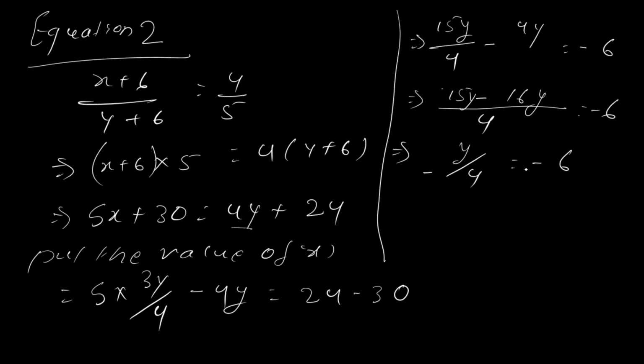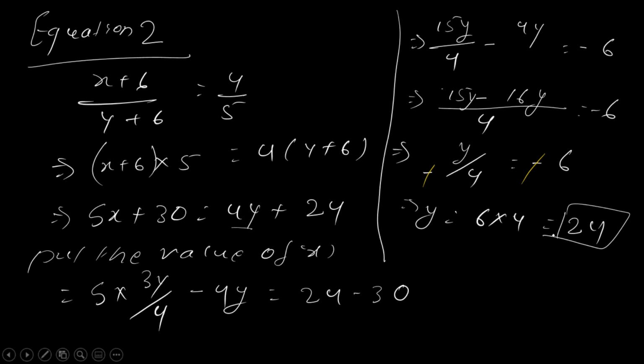Now something common both the side, क्या? इसको हटा दो, right? Minus minus get cancelled. So y equal to 6 multiplied by 4, that is 24 beta. Okay, y equal to 24.